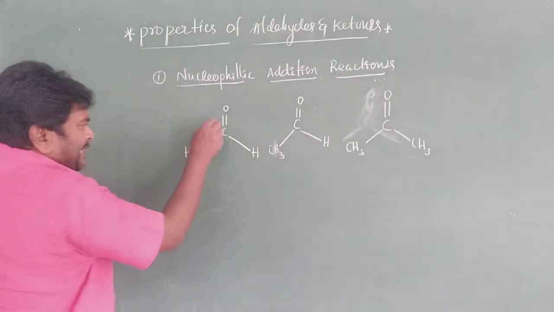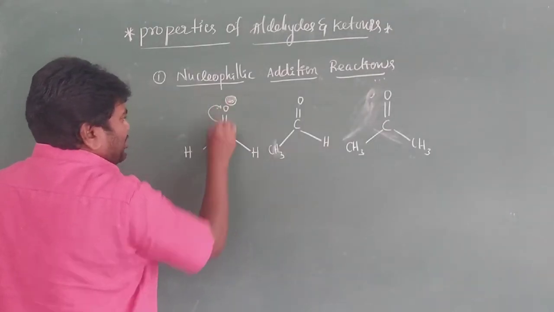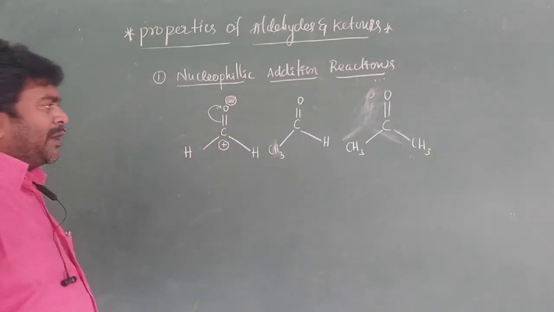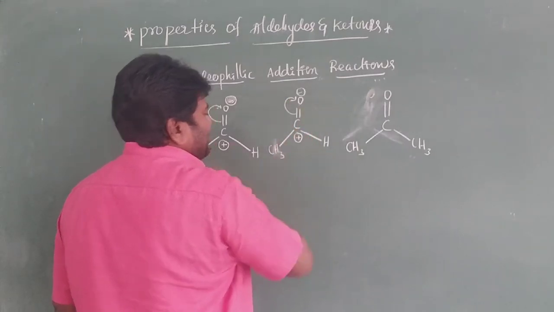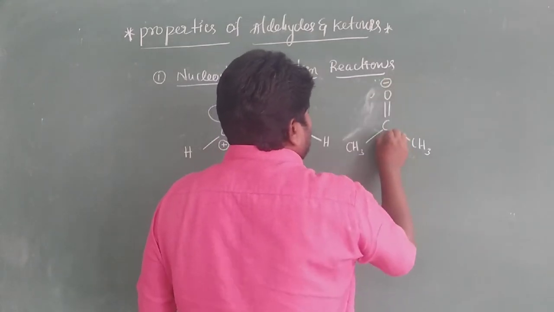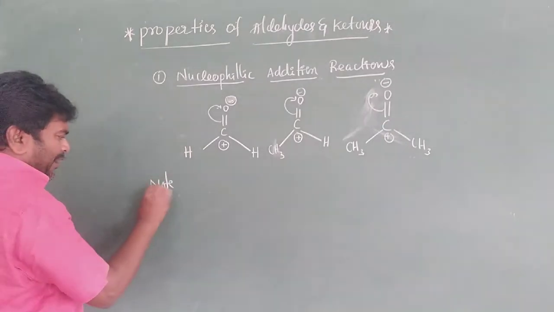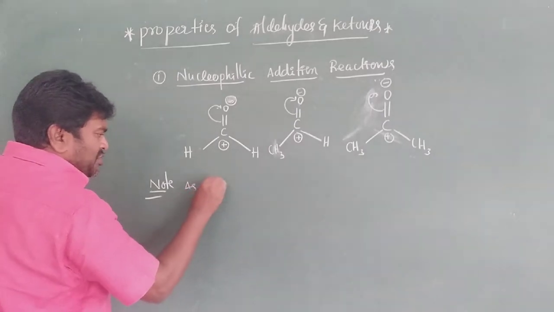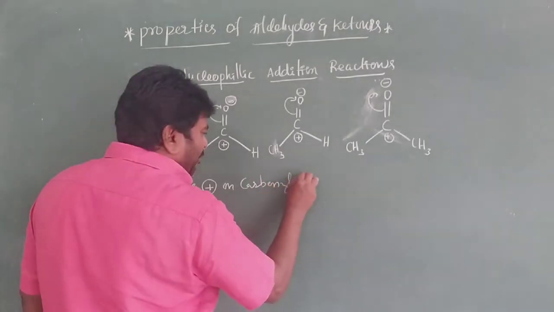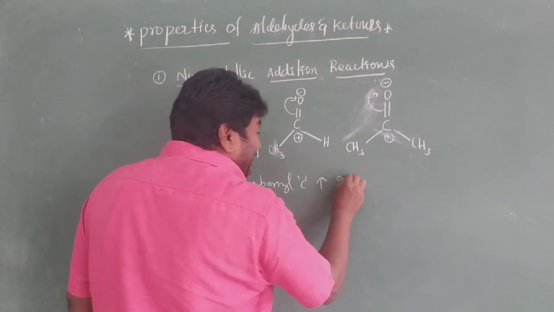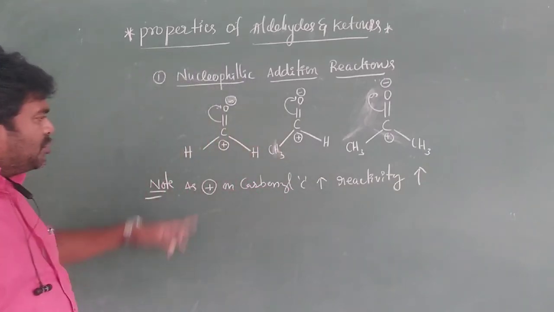You have to see here, these electrons are shifting toward oxygen, giving a negative charge on oxygen and a positive charge on carbon. Similarly, in each case, it is minus and plus. But as a very important note, as the positive charge on the carbonyl carbon increases, reactivity increases.